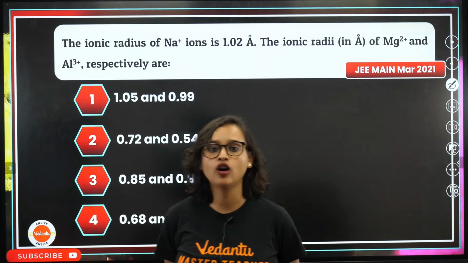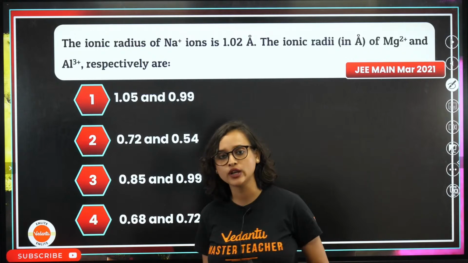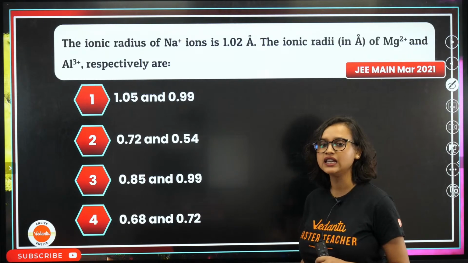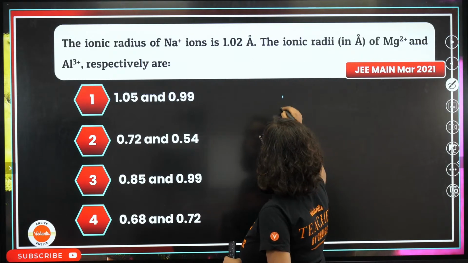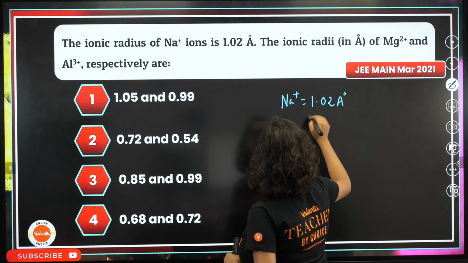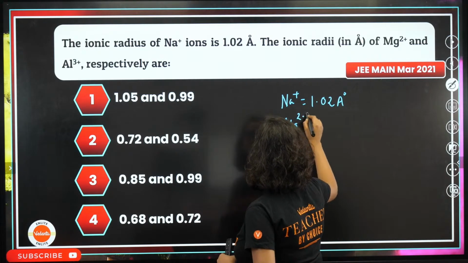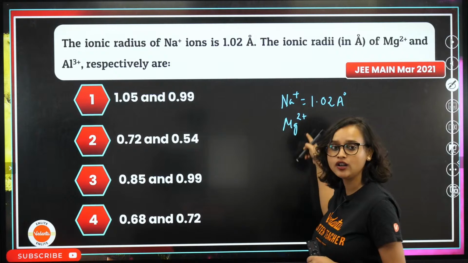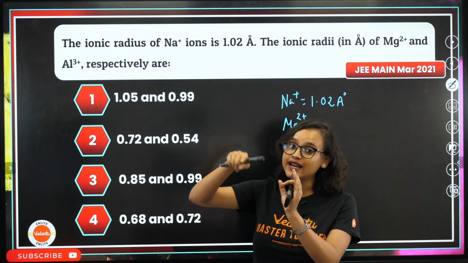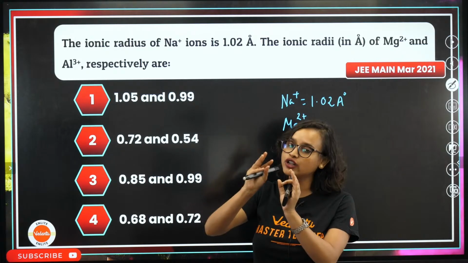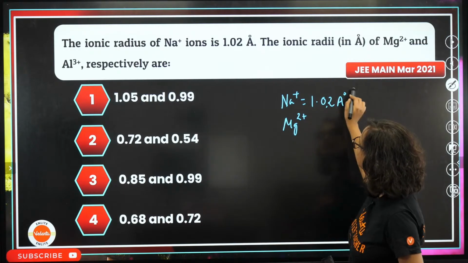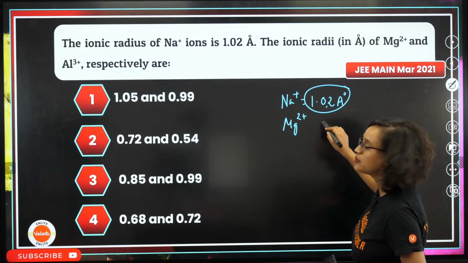The ionic radius of Na plus ion is 1.02 angstrom. Use your common sense and you will understand this. Very easy. Na plus is equal to 1.02 angstrom, right? Mg2 plus has already lost 2 electrons. If it has lost 2 electrons, then it will be even closer. Now the Z effective, the effective nuclear charge, has increased, so the nucleus is going to pull the electrons closer to it. That means Mg2 plus will be lesser than 1.02 angstrom.